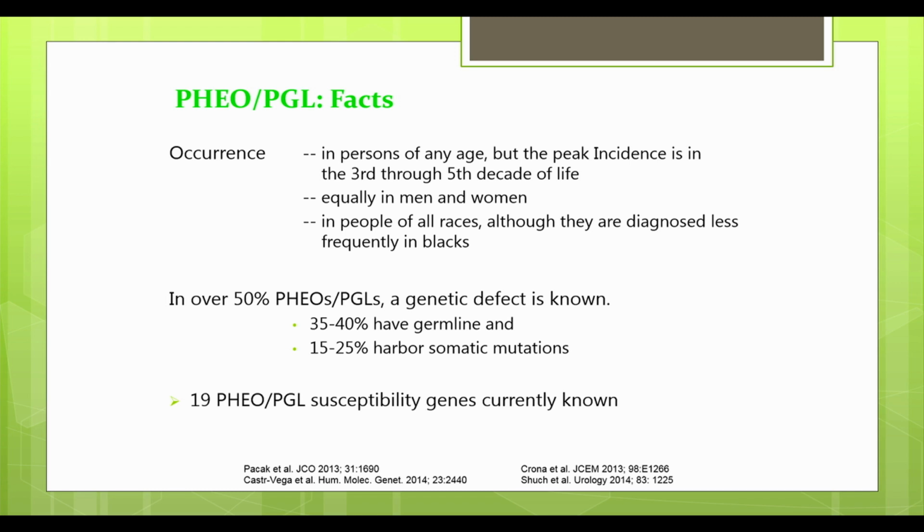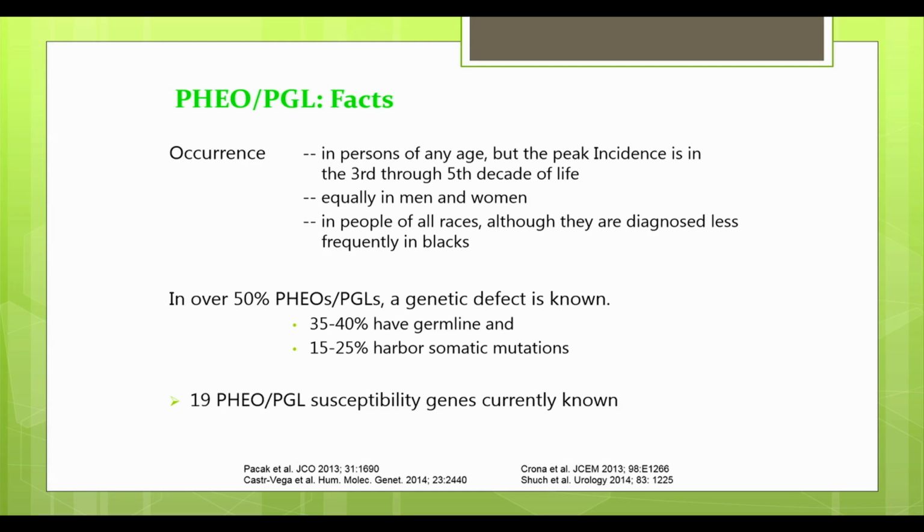It is seen in all races, although there is some literature supporting that they are diagnosed less frequently in blacks. In over 50% of tumors, a genetic defect is known, and 40% or so are germline mutations, and about 25% harbor somatic mutations. We're going to learn more about genetics later this morning in another talk.